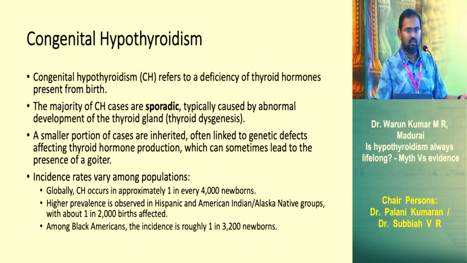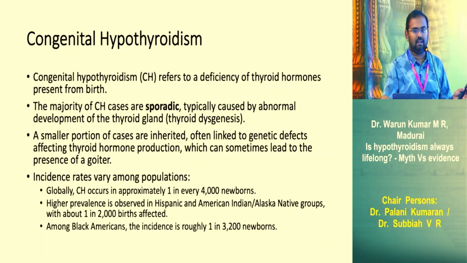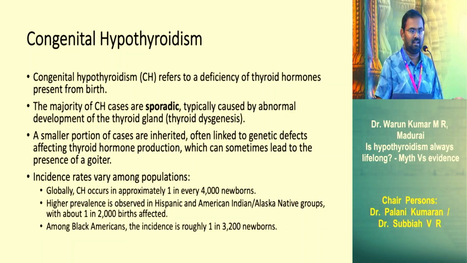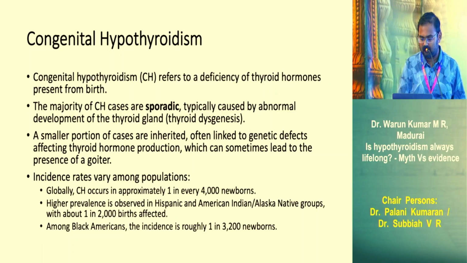These are all data we have seen from the textbooks, but once you look into the scenario, even in 100 newborns, you'll find that TSH is high for at least 10 to 15 cases. Most of the cases don't have genetic inheritance, but a smaller proportion tend to have genetic inheritance.